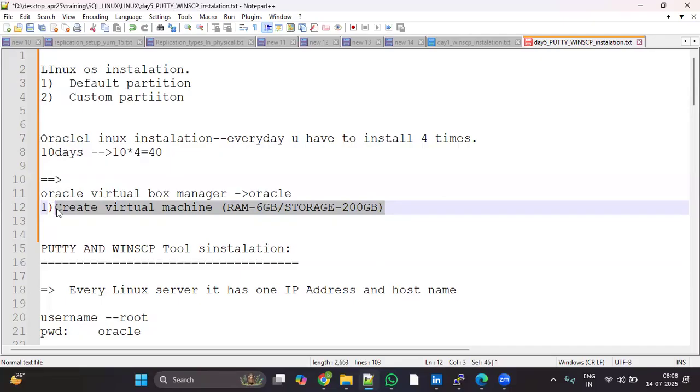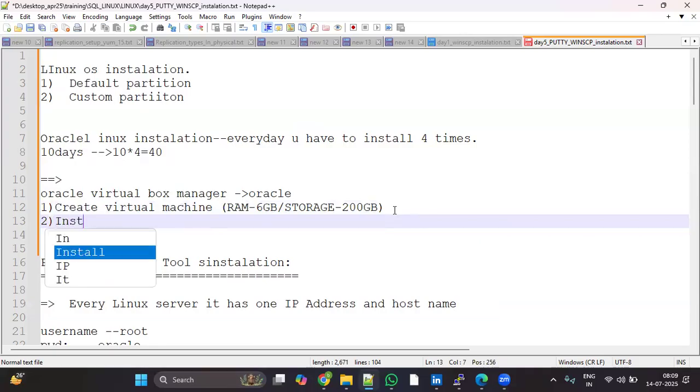If you want to install Windows, you can. If you want to install Mac OS, you can. If you want to install Linux, you can. But what we require as a DBA is the Linux operating system. For the DBA course, in real time, if you get a project or a job, we have to work on top of Linux, not Windows. So we should practice databases on top of Linux OS, and so we should install the Linux operating system.